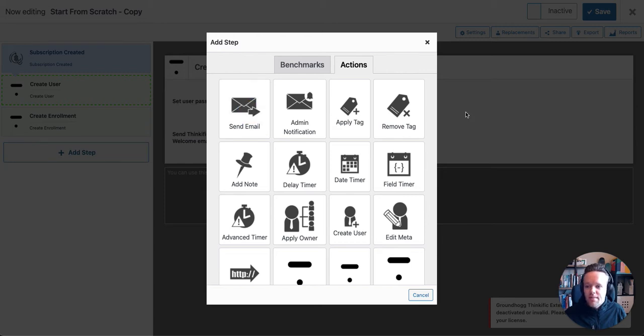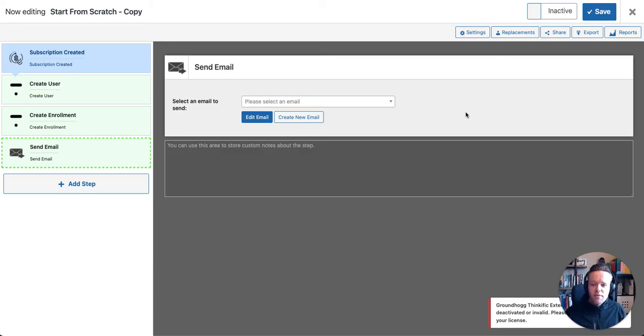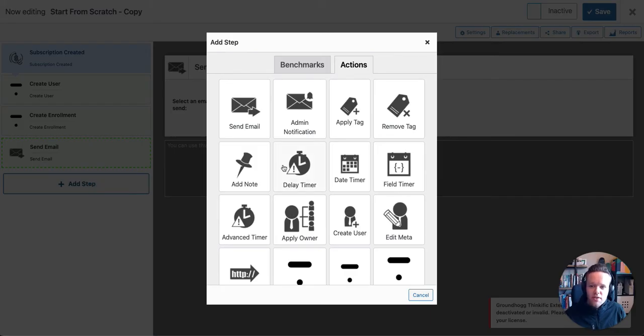We can send an email, and then we can choose from the beautiful creator in Groundhogg itself. We can create an email and send it out to them. There's also some really great stuff you can do here, like apply tags. Maybe you could have a delay and then send them another email, check in on them. Really, I would recommend checking out groundhogg.io. It can replace a huge amount of your stack and really narrow down your costs as well.